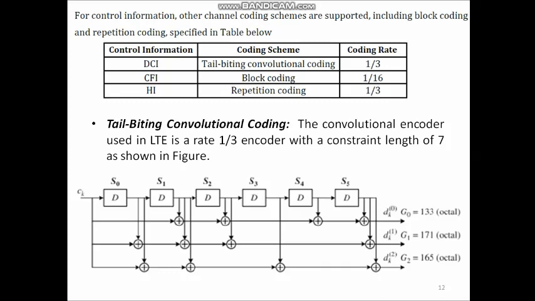Similarly, we can write the impulse response for the second output as G1 equals, in binary, 1 1 1 1 0 0 1, or in octal form it is 171. And similarly for the third output, we can write in binary 1 1 1 0 1 0 1, and in octal form it is 165. So here a rate 1/3 encoder is considered, and the constraint length of this encoder is 7.